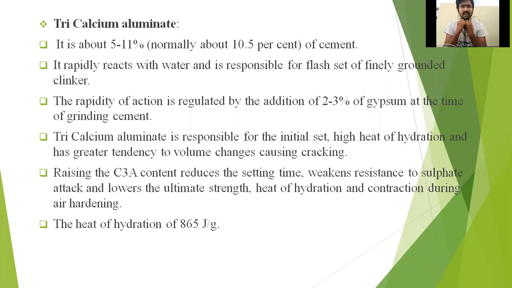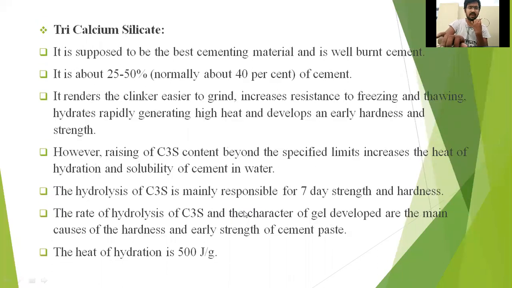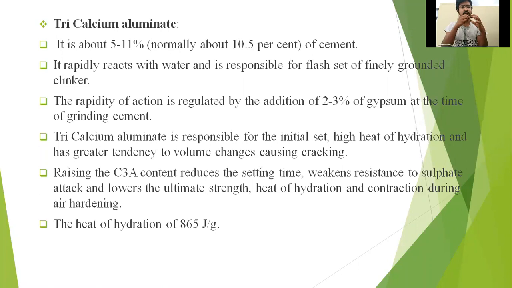Next, heat of hydration and contraction during air hardening. More heat of hydration will be there, and contraction also will be there. The heat of hydration is 865 joules per gram. You can observe the heat of hydration for C3S and C2S: 260 and 500. But the heat of hydration of tricalcium aluminate is 865 joules per gram.